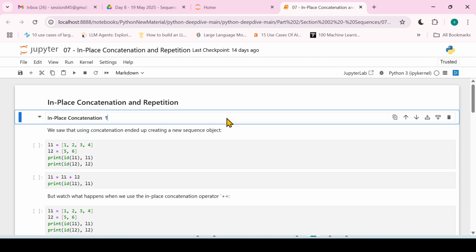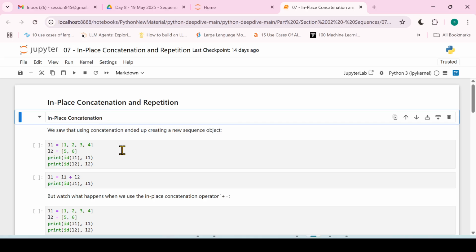Now we are going to talk about in-place concatenation and in-place repetitions. First, we'll discuss in-place concatenations. We have seen that using concatenation, we end up creating a new object, right?